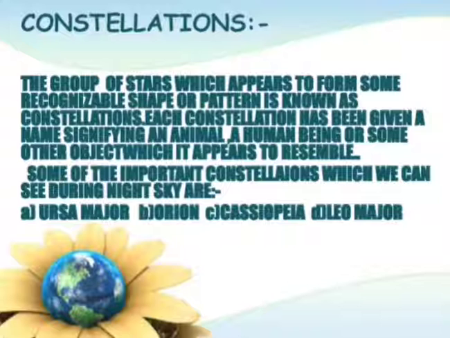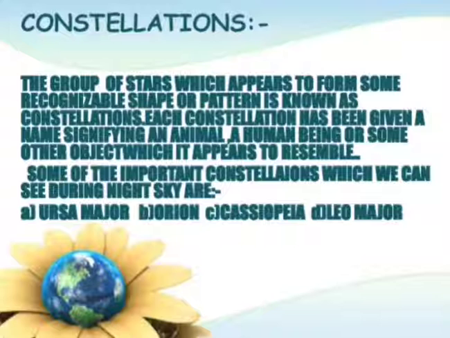Each constellation has been given a name signifying an animal, a human being, or some other object which it appears to resemble. These constellations form a shape which can be of an animal, a human being, or anything. So this is the constellation.